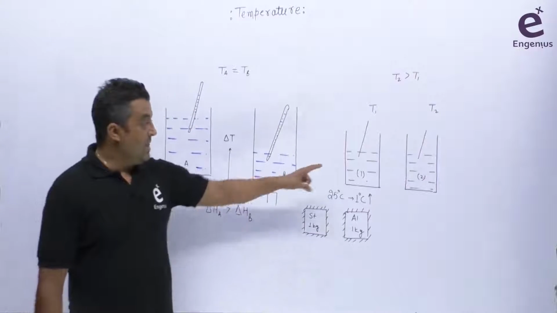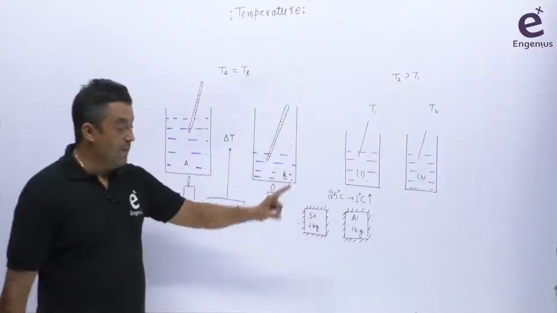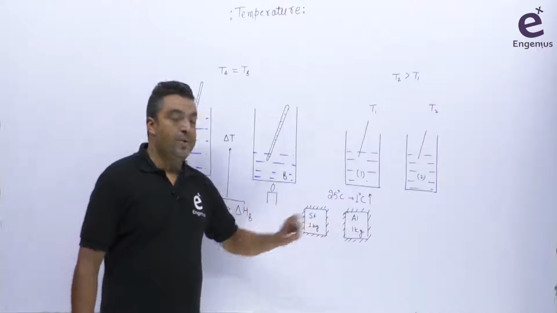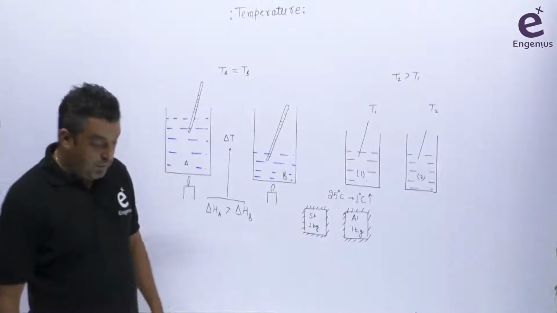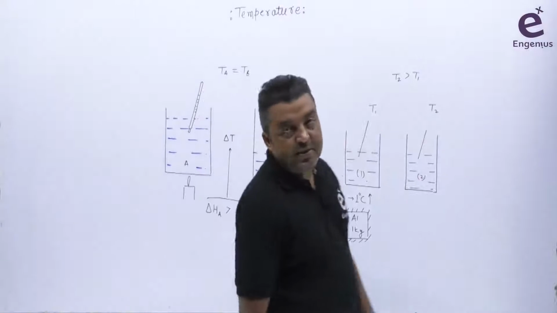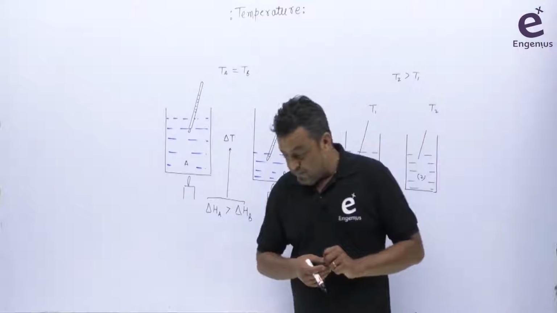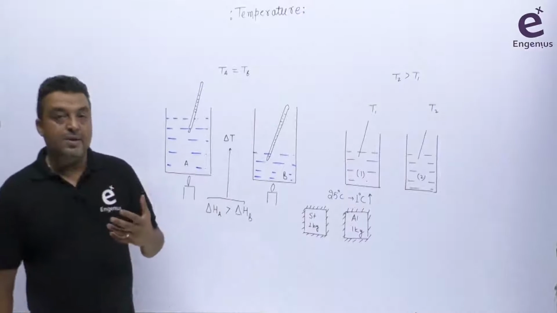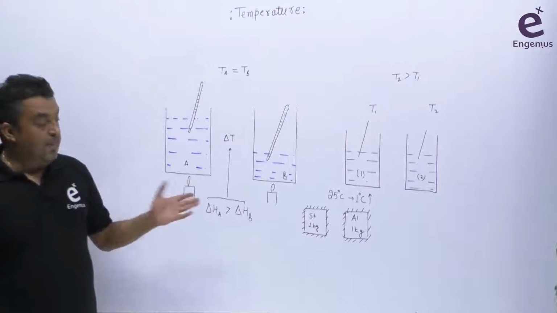Here, in the earlier case the fluid was the same in both, but in this case the substance is different. Steel is a different substance, aluminum is a different substance. So obviously, as the substance is different, the absorbing or transmitting capacity will be different.